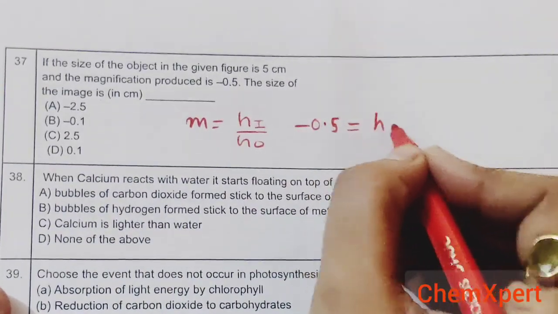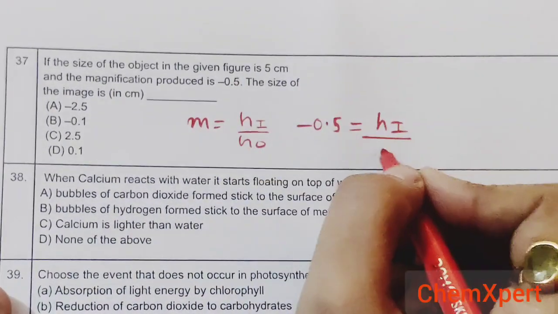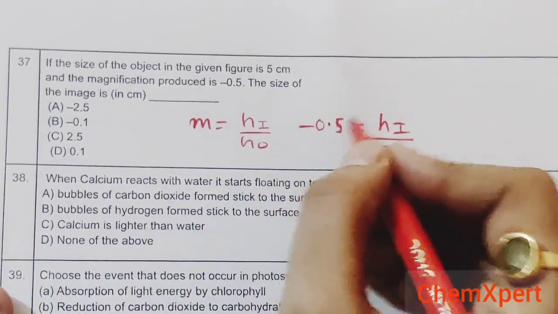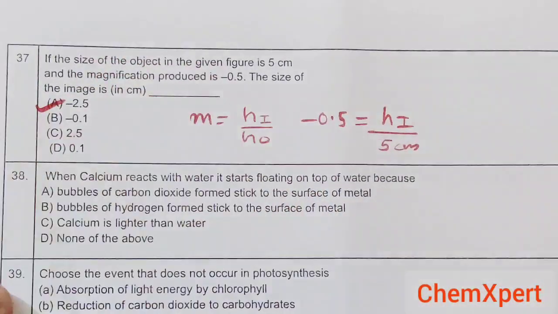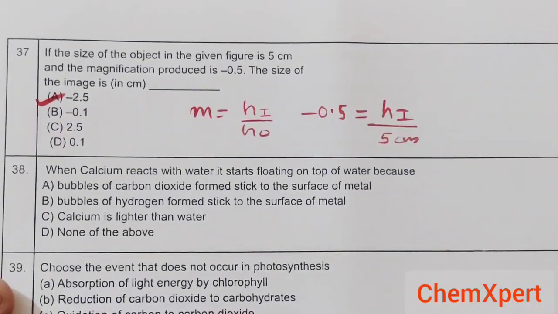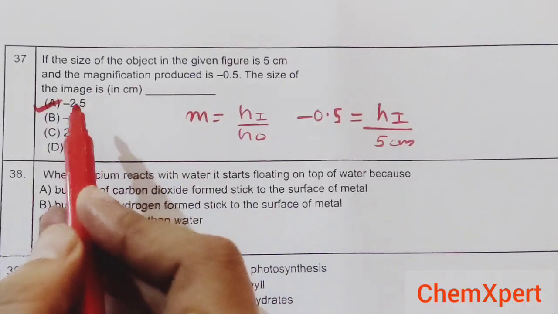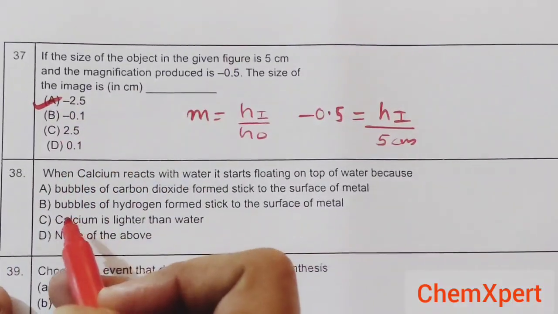Image height, that is h of I, we have to calculate. The object is given to you as 5 centimeters. So 5 into 5, 25, 2.5, minus of 2.5, which means it is a real and inverted image. And in case of concave, only we get the real and inverted image. So the answer here is minus 2.5.